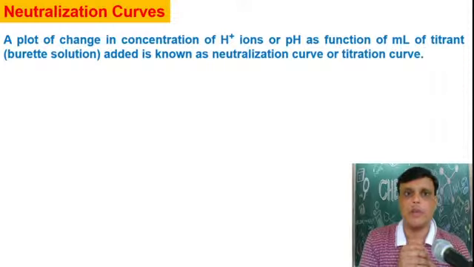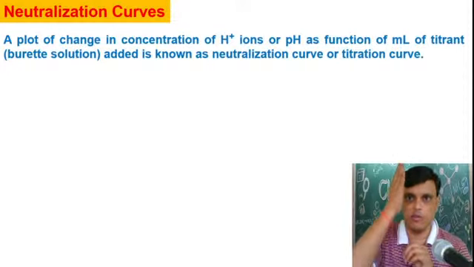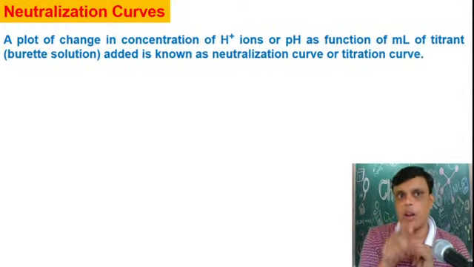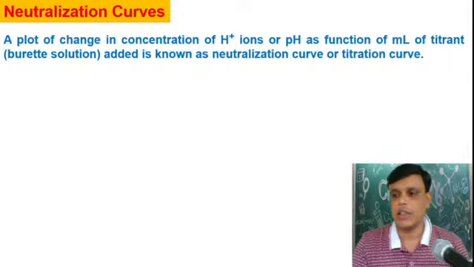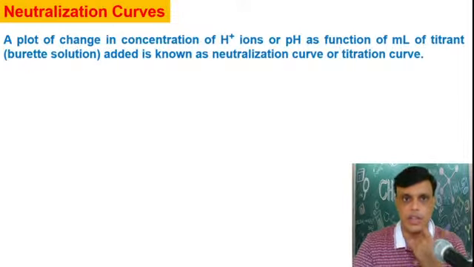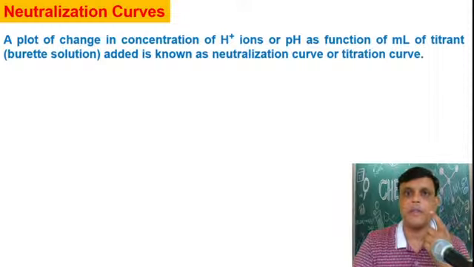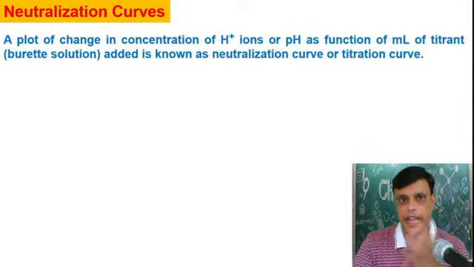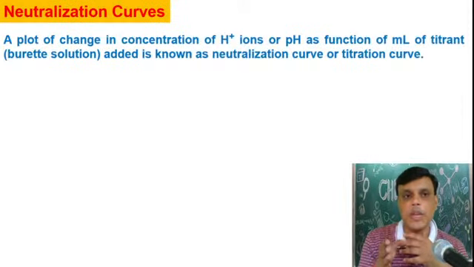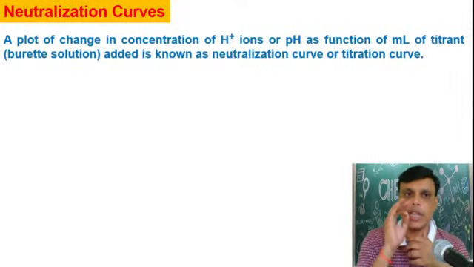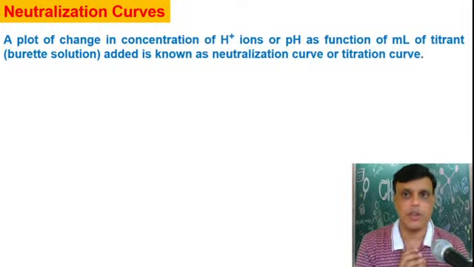neutralization curve. Which curve? If you plot the concentration of H plus ion or pH on the y-axis and ml of titrant added on the x-axis, then this plot is called a neutralization curve. In the neutralization curve, the concentration of H plus ion or pH is on the y-axis, and ml of titrant added, which is the burette solution, is on the x-axis. Then that plot is called a neutralization curve or titration curve.